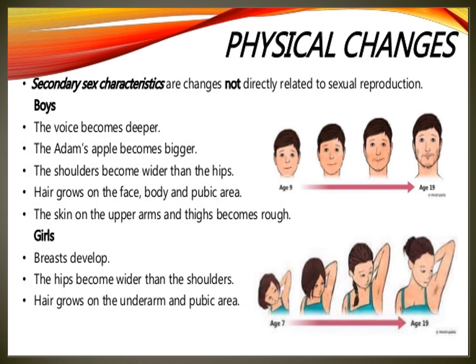Physical also changes, mental also changes, emotional also changes. Okay?